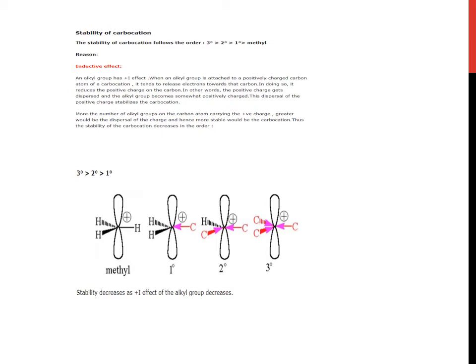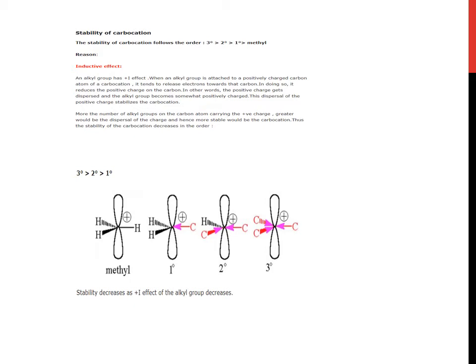The more the number of alkyl groups on the carbon atom carrying positive charge, the greater the dispersal of charge and hence the more stable the carbocation. Thus the stability of carbocation decreases in the order tertiary, then secondary, then primary.